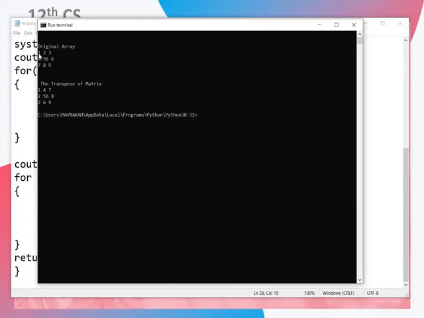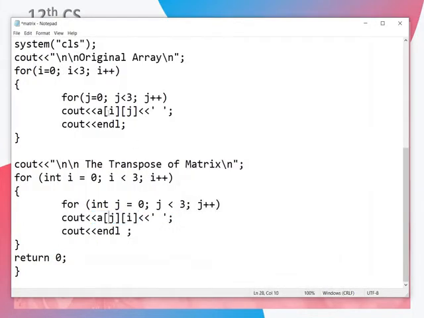Okay, the first row is 1, 2, 3. So this row is going to be the column. See here, 1, 2, 3. It's the column here. So row will become column, column will become row. That is the transpose of a matrix. So this is achieved very easily just by changing A of ij to A of ji. That's all.